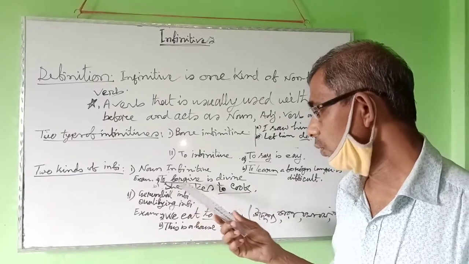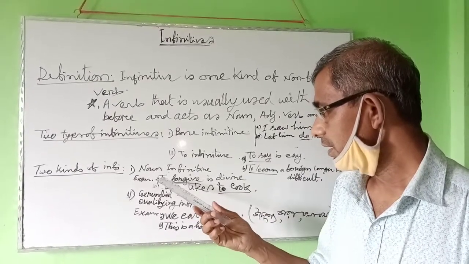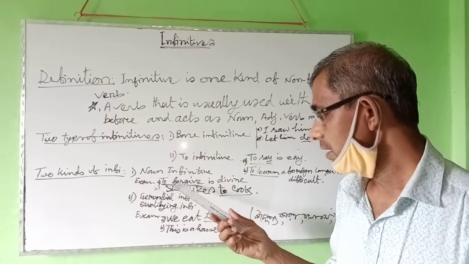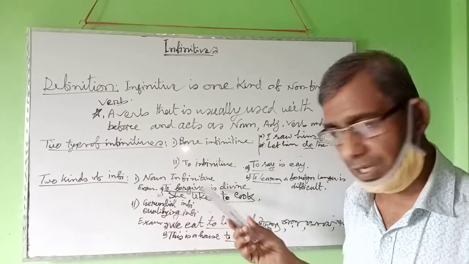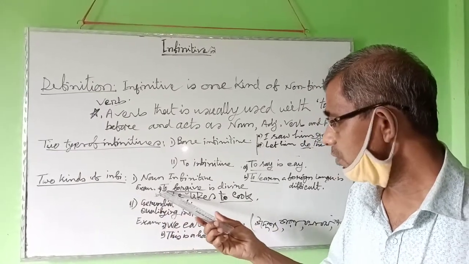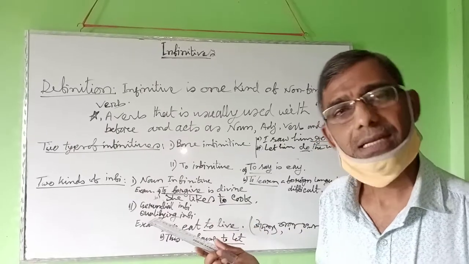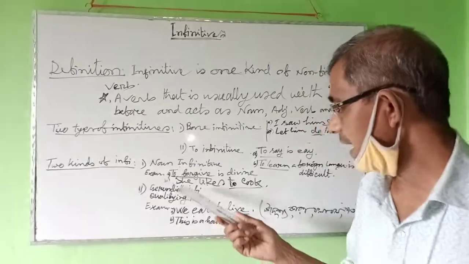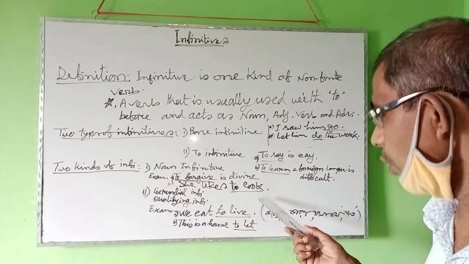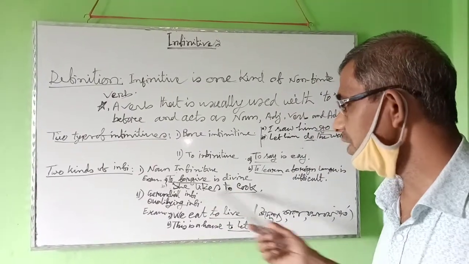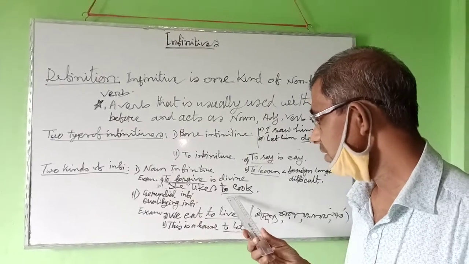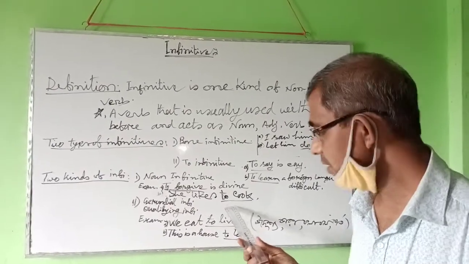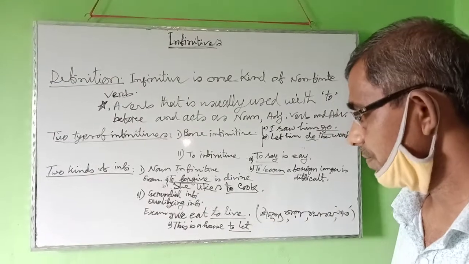Here, to forgive is a noun infinitive because it acts as a noun, as the subject in the sentence. And, she likes to cook. Here, to cook is a noun infinitive because it works as a noun.